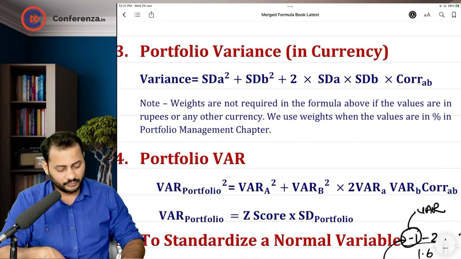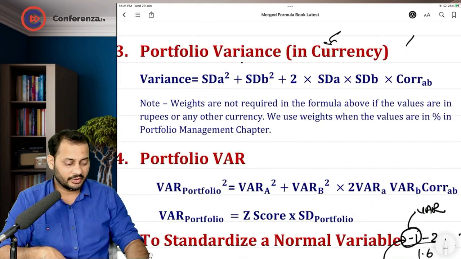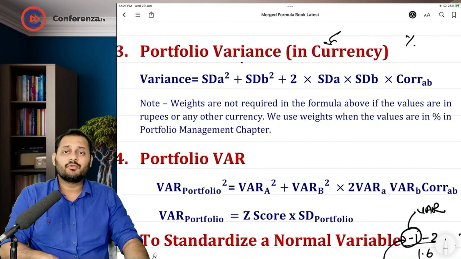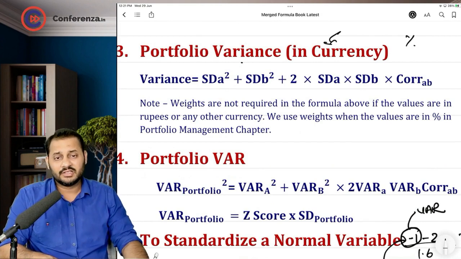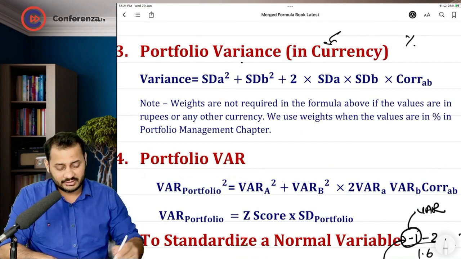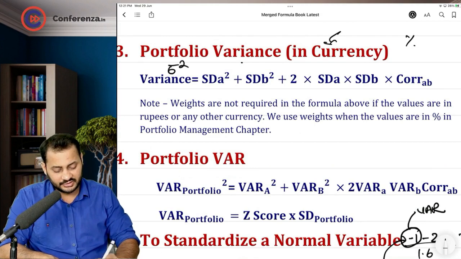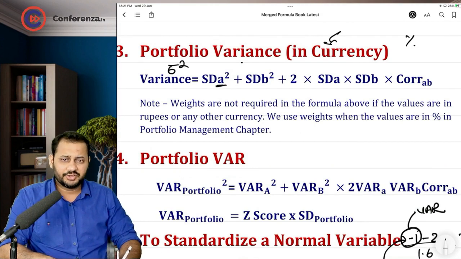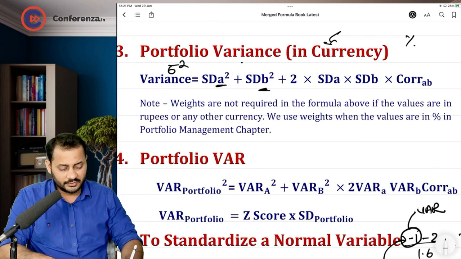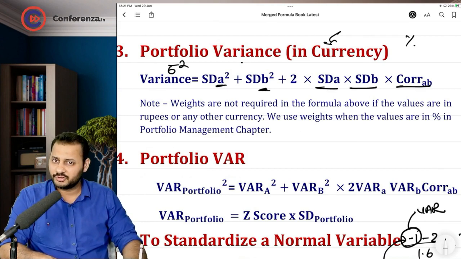Then comes portfolio variance in currency. If you remember, if it is in percentage, we have to use the weights. But if it is in currency, we should not use the weights. So variance, that is standard deviation square, is equal to standard deviation of the first investment square, plus second investment square, plus 2 into standard deviation of first investment, second investment, and correlation coefficient of AB.